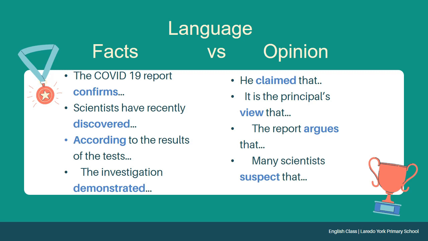Many scientists suspect. In the first example, we said the scientists have recently discovered. That is a discovery. But here, many scientists suspect that there may be some other pandemic in coming years. This is only a suspicion. Because it has not been proven by any facts and figures, it is still an opinion until it is proved by some facts and figures.